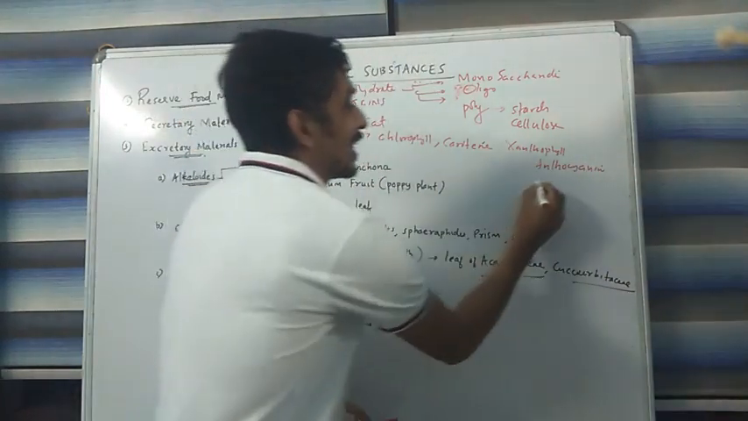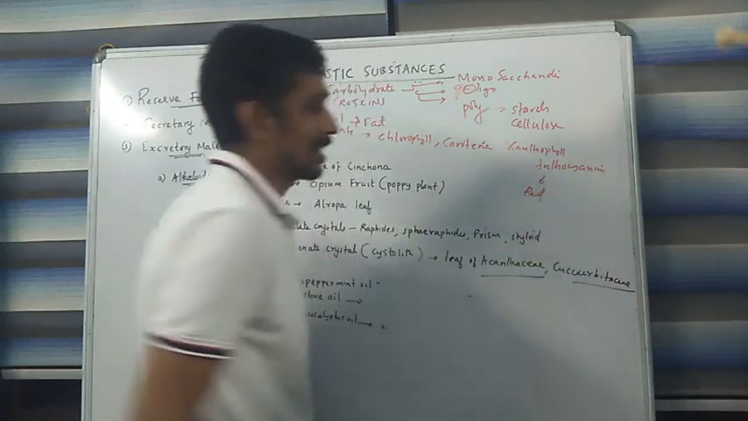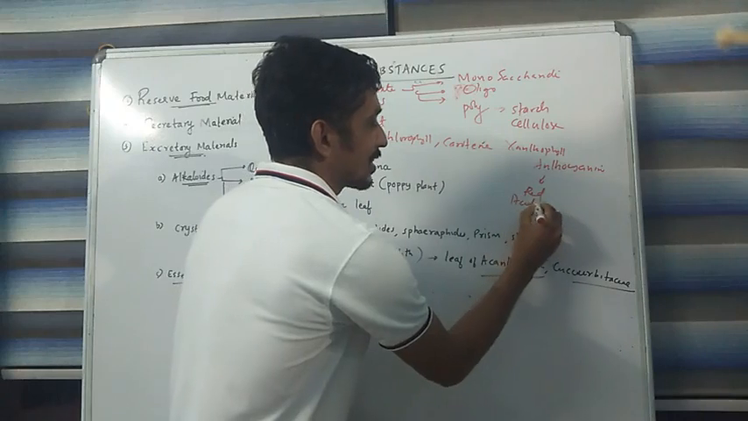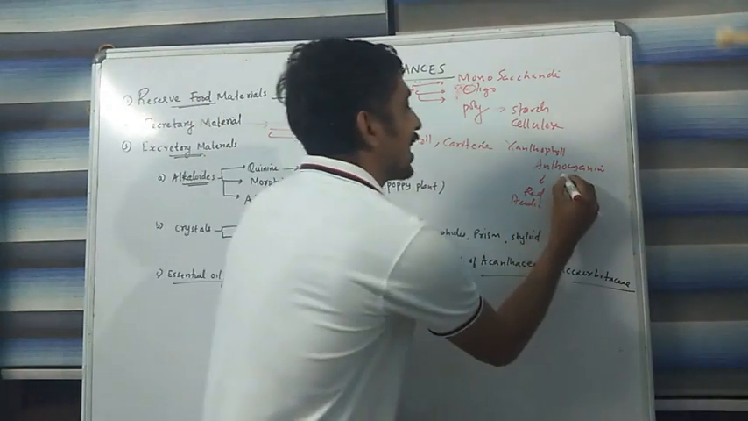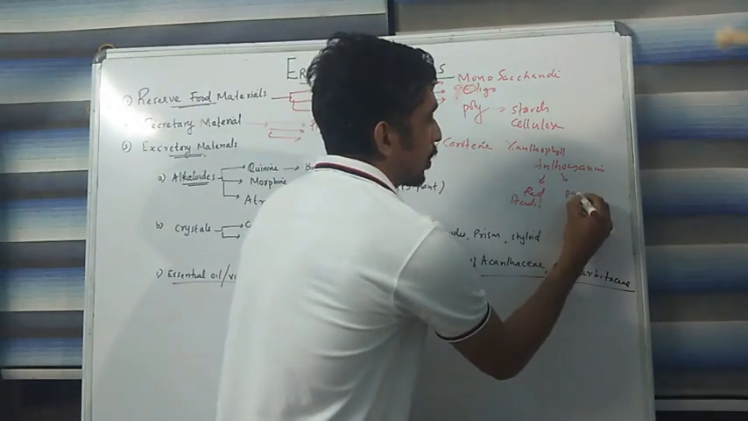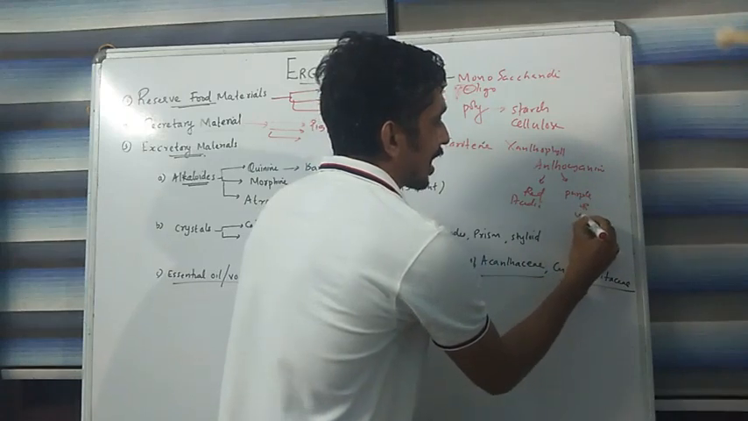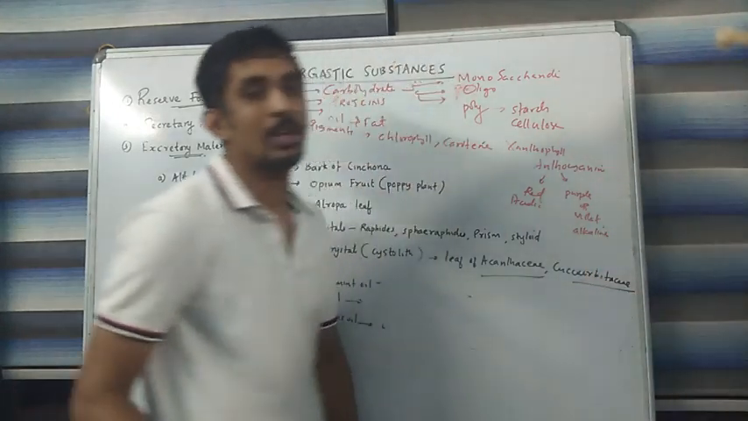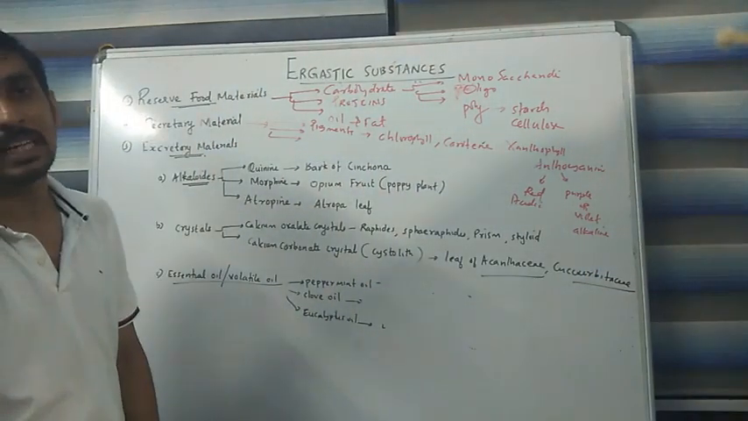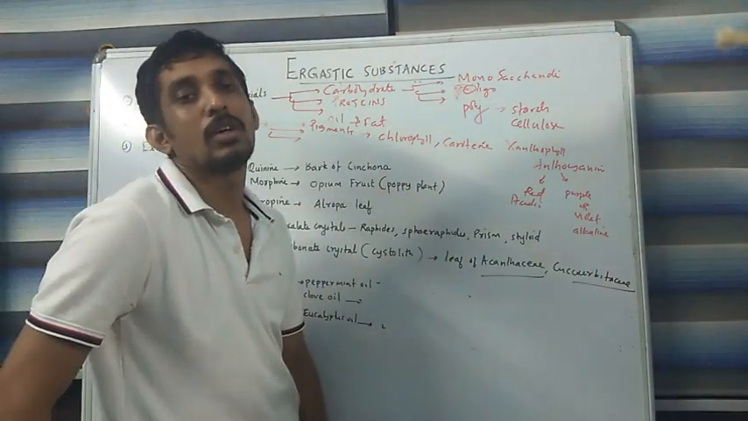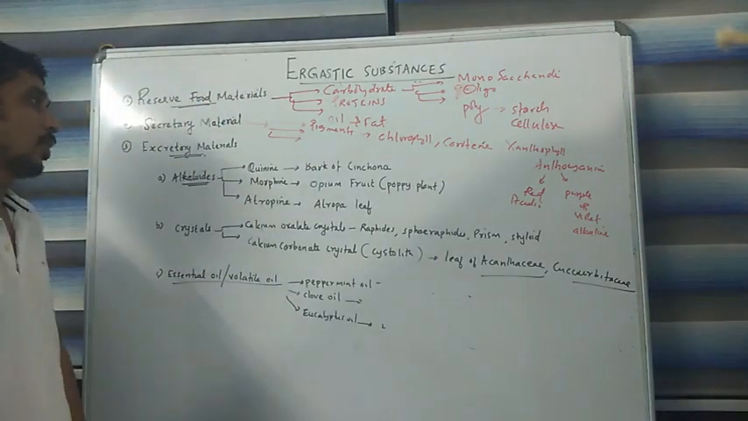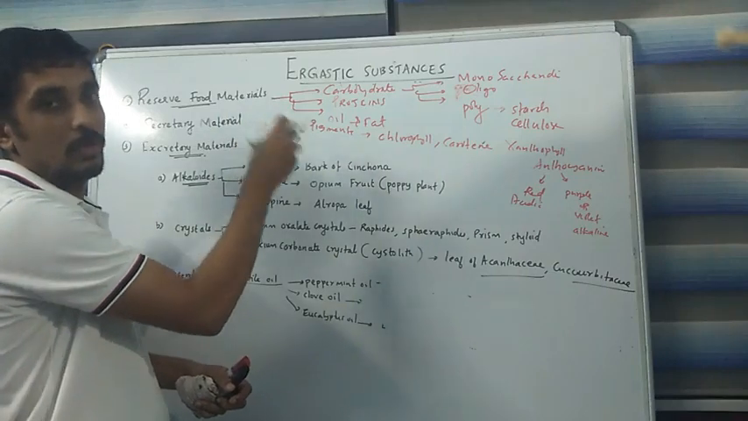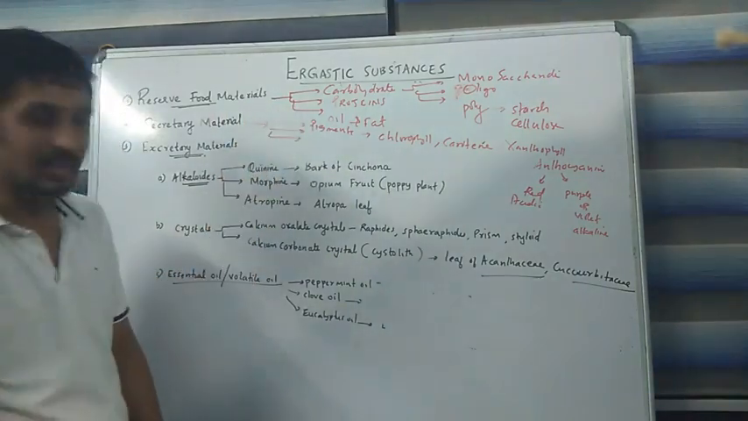Anthocyanin gives red color at acidic pH. Like that, it gives purple or violet color at alkaline pH. So that one also helps in pollination by giving red or violet color to flowers to attract the pollinating agents. So these are all the pigments belonging to the secretory material because they are secreted by the live cells.